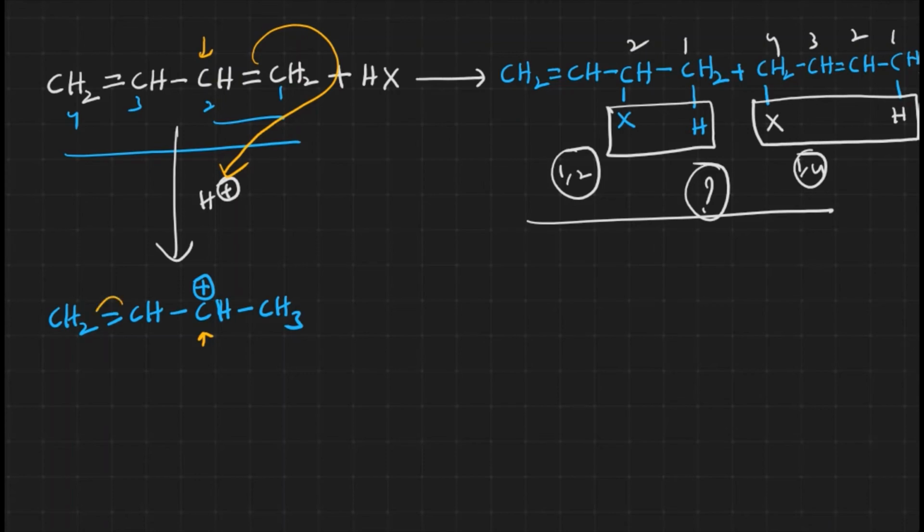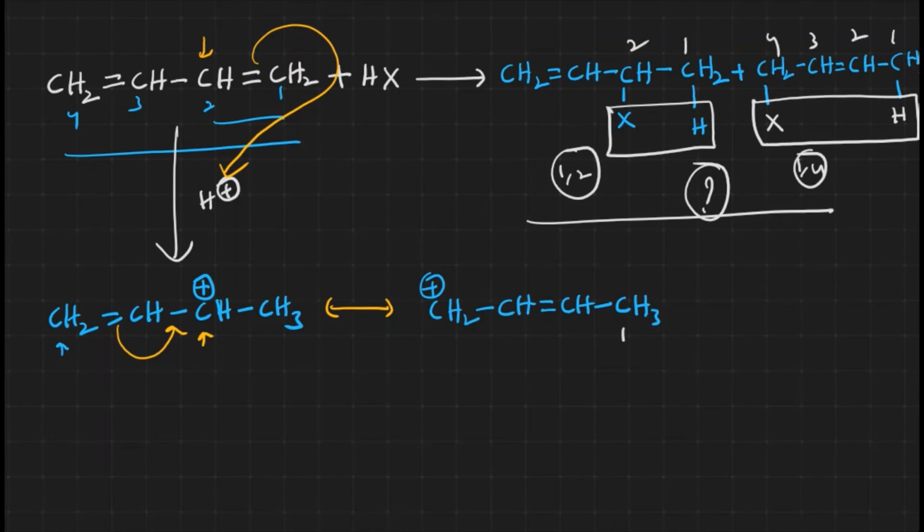This carbocation is in conjugation with the double bond, so there is a possibility of resonance. The carbocation then shifts to this carbon: CH3-CH=CH-CH2+, where hydrogen is already added at the first position.